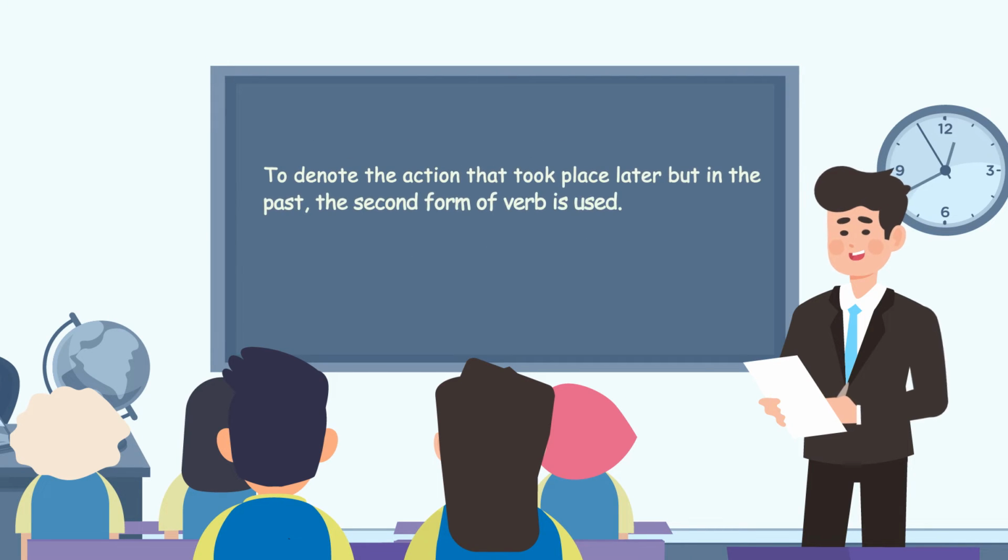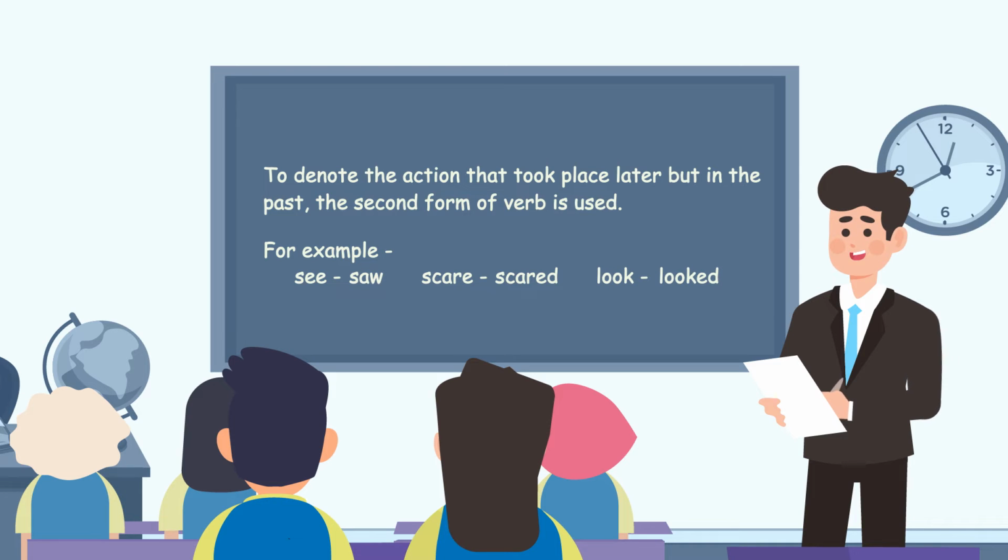To denote the action that took place later, but in the past, the second form of the verb is used. For example, see becomes saw, scare becomes scared, look becomes looked, and so on.